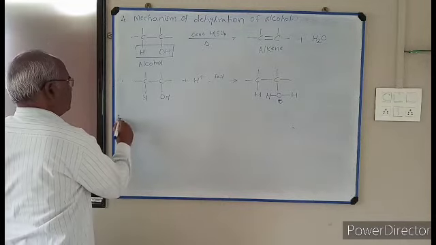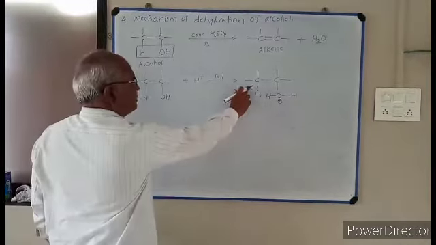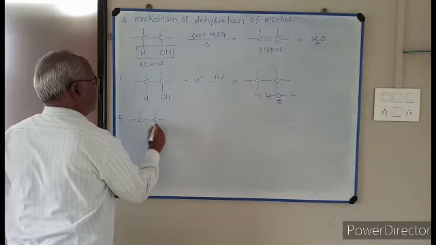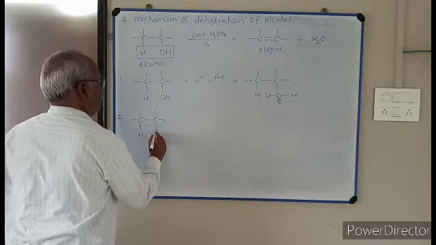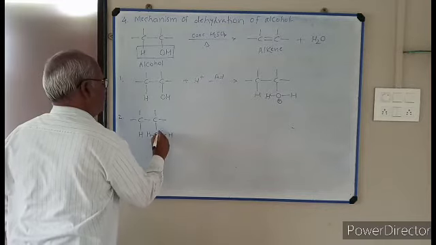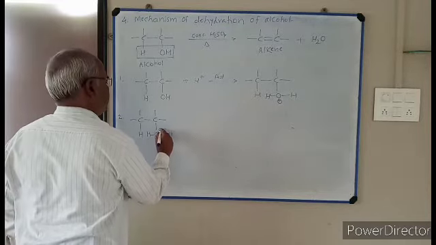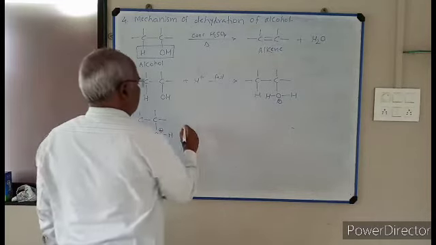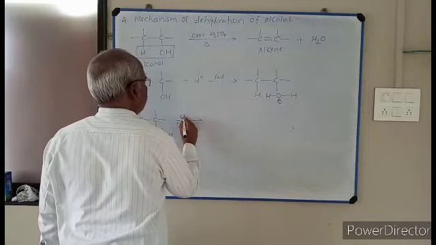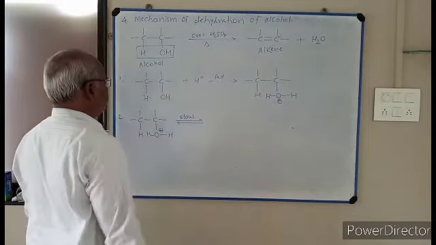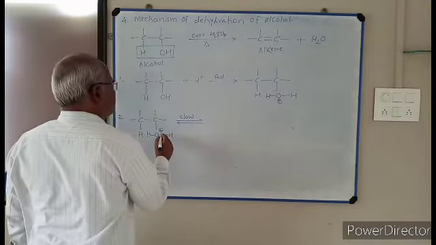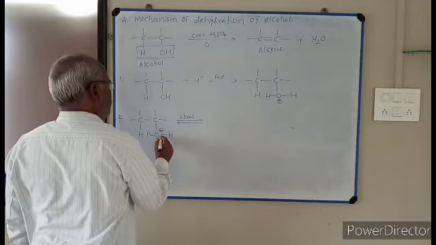Second step: this product I write here, carbon, H, O, H, H, positive charge. It undergoes slow dissociation into carbocation. This water is removed.